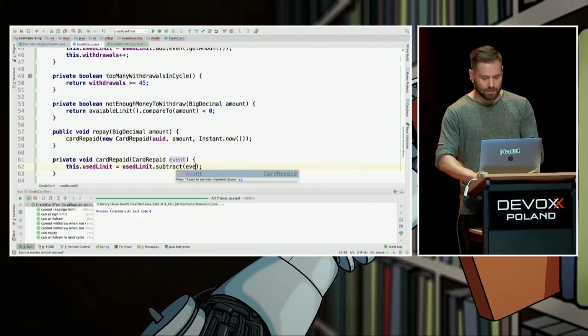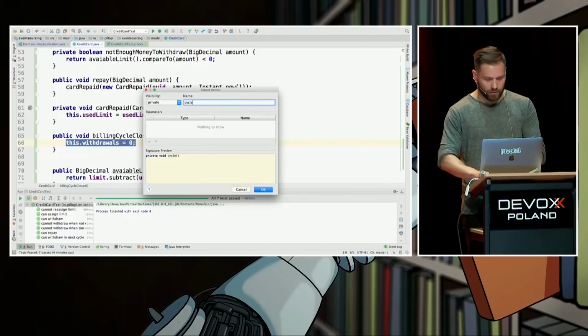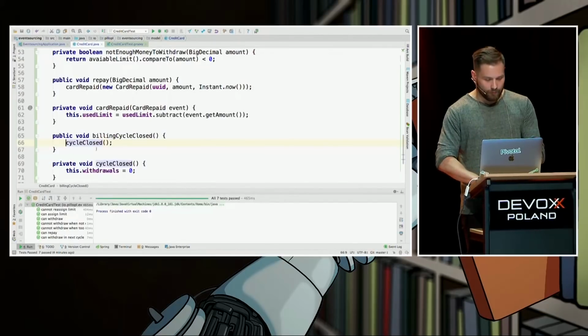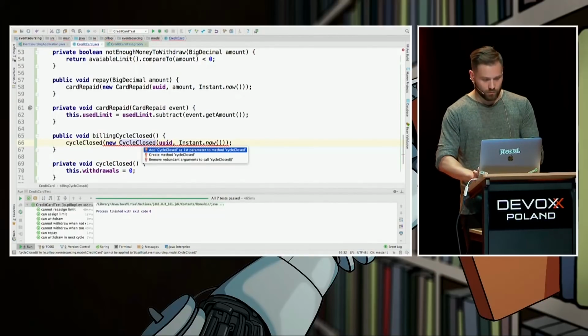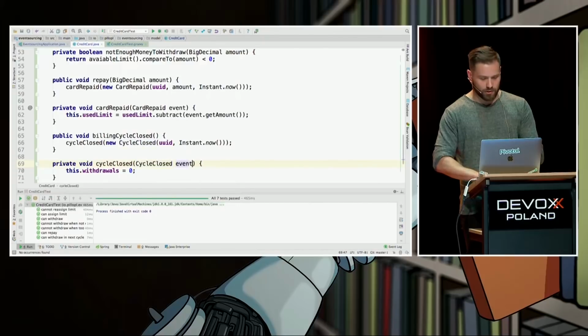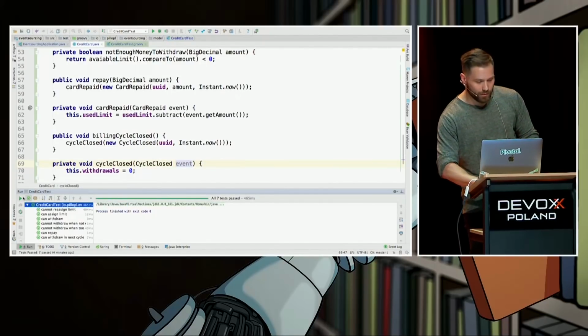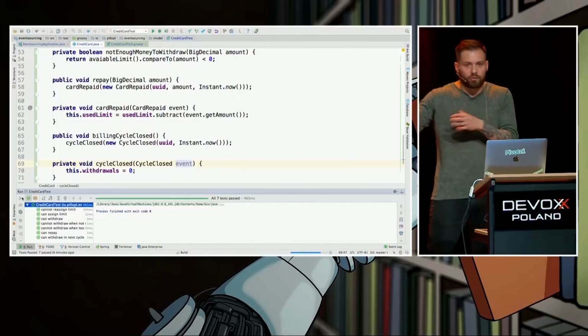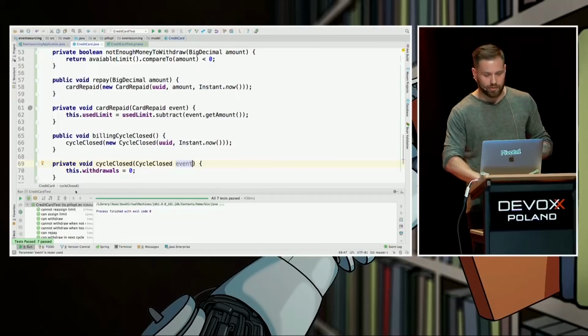And the last one is about the billing cycle, which may be closed. We extract this one to a method named cycleClosed, and put new CycleClosed in here. This one only takes ID and a timestamp. Yes, and to be symmetric, just rename it to event. So let's check whether our tests are passing, by the way. We didn't change anything from the contract of our code. It should be an implementation detail. Yeah, they are green, cool.